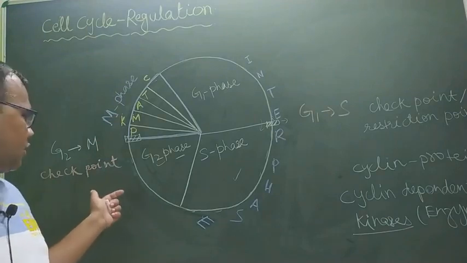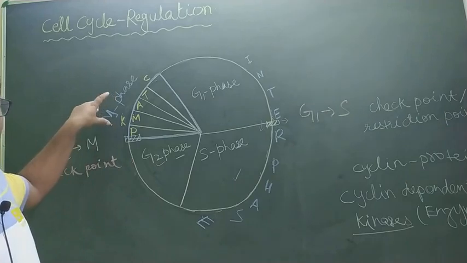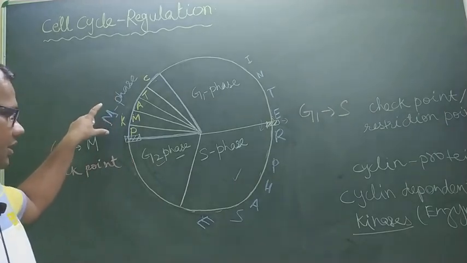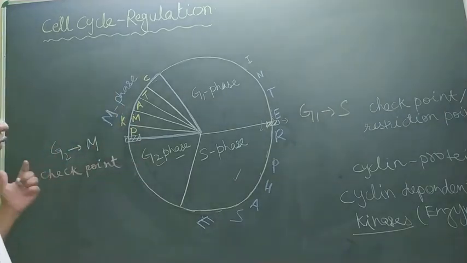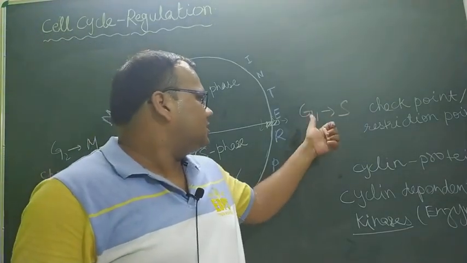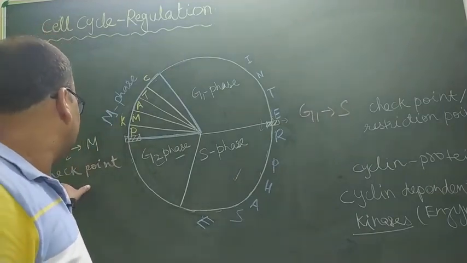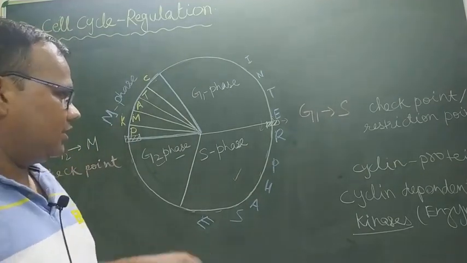If everything is okay, only then the M phase or actual division phase starts in a cell division. So दो मेजर चेक पॉइंट्स सेल साइकिल में देखने को मिलते हैं. First is G1 to S checkpoint and second is G2 to M checkpoint.